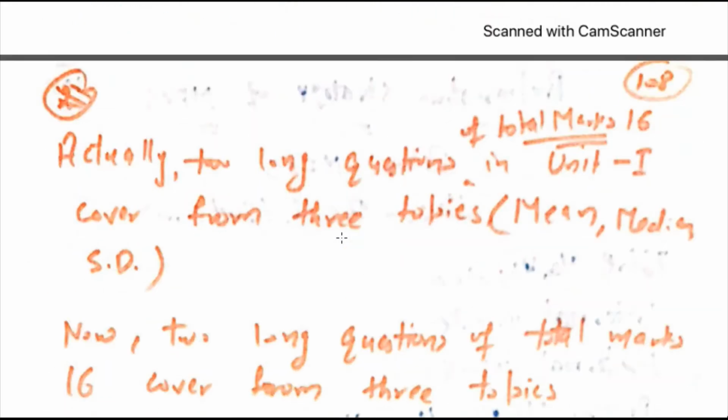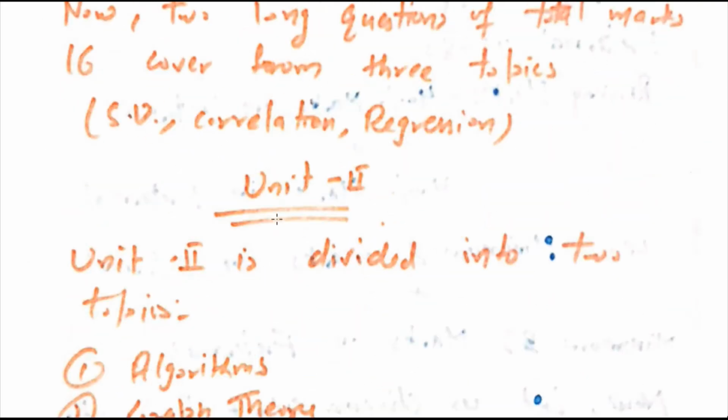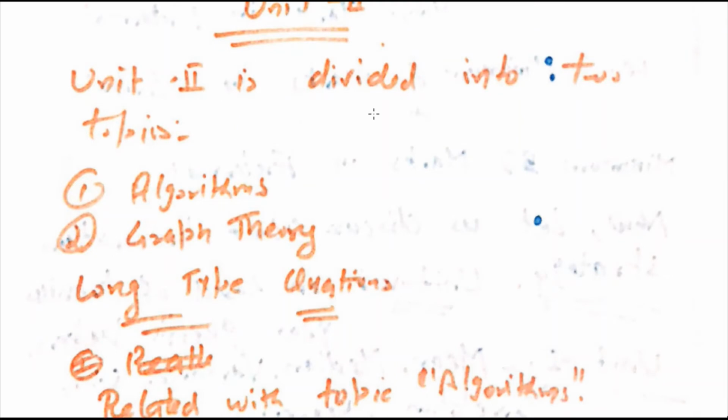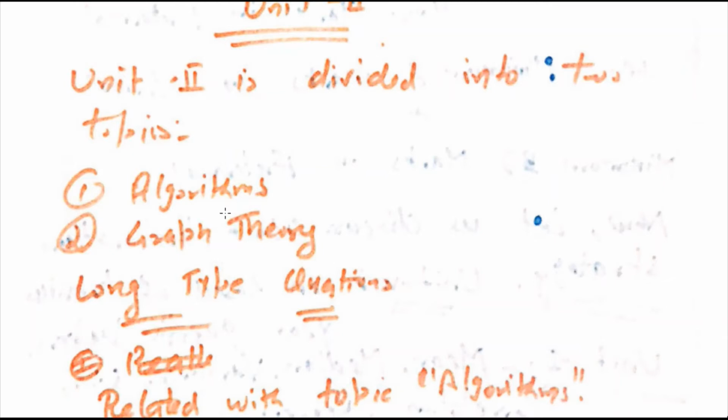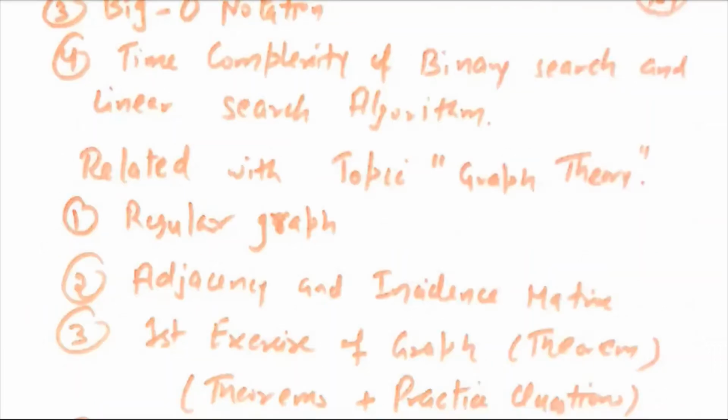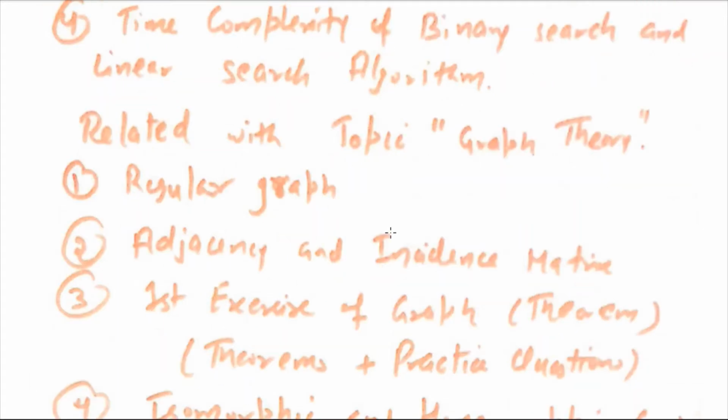So let's discuss unit 2. Unit 2 is divided into two topics. You can see in the syllabus, the first topic is algorithm and the second topic is graph theory. About graph theory, I have told you many times that there are mainly 5-6 topics related to graph theory. The first topic is regular graph. From the regular graph, I have told you earlier that they can ask the question: define K regular graph.